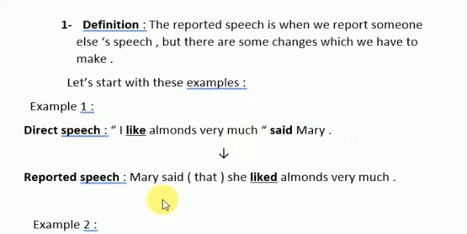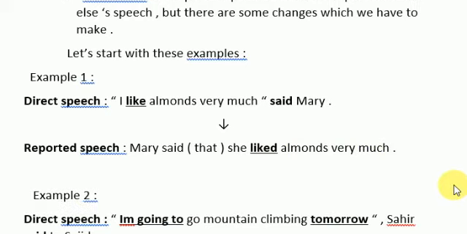Then in the reported speech, there is no need to put the inverted commas. You just have to change the verb tense, and it's optional to add that. You can say Mary said that she liked almonds, or Mary said she liked almonds very much.